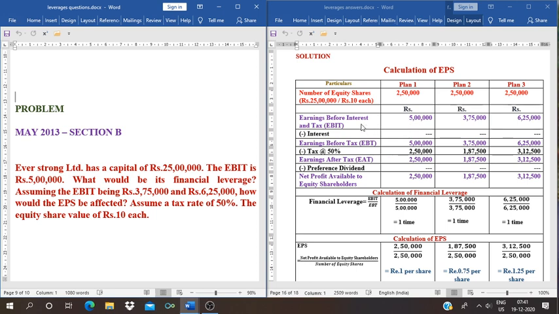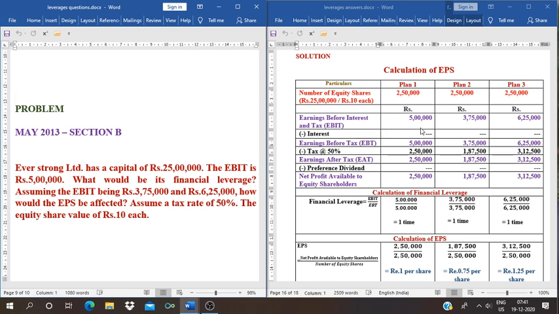Then as usual we have to write EBIT 5 lakhs, 3,75,000 and 6,25,000. Less interest. See in the problem, debt or debentures is not given. So interest is nil. So then we will get EBT because interest is not given in the problem.